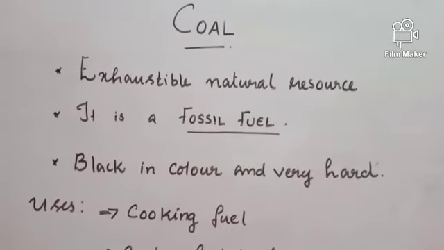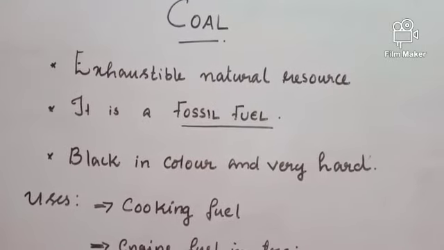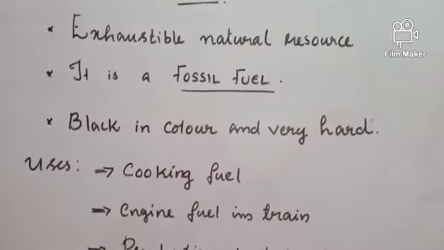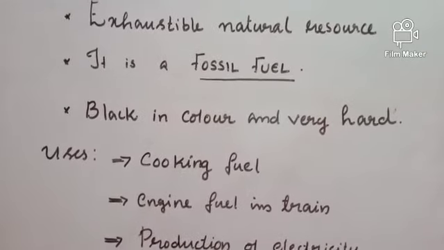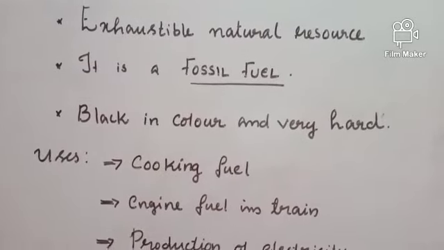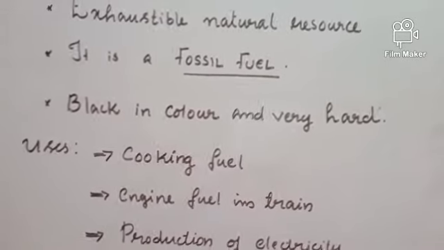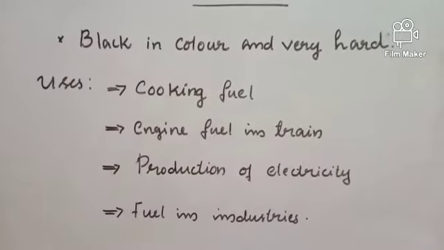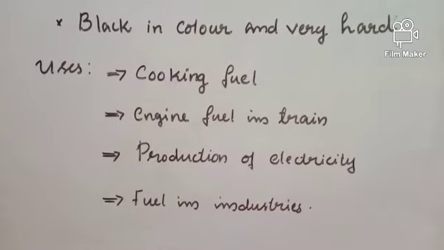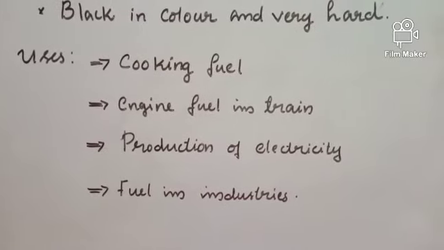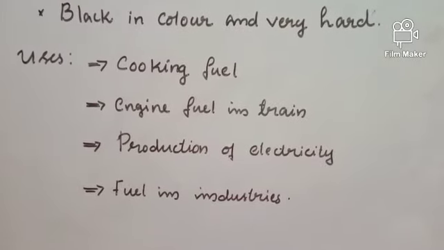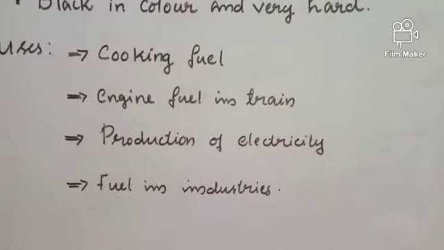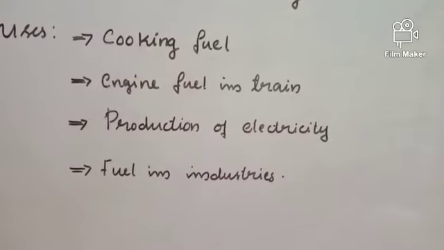So, coal is a fossil fuel and it is also an exhaustible natural resource. Coal is black in color and very hard as a stone. The main uses of coal are: it is used as a cooking fuel. It is used as engine fuel in train during earlier time. It is also used for the production of electricity in thermal power plants.